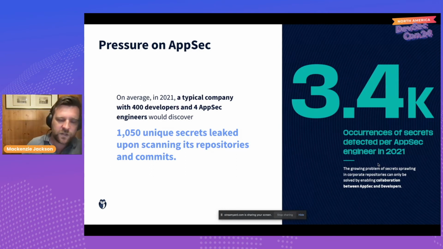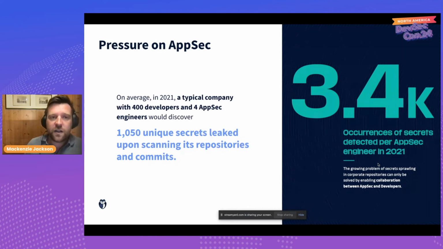So at GitGuardian, we took the average of our larger customers. The average of them was a company with about 400 developers, so 400 engineers. So a fairly sizable company. Now, in a company this size, we found around about 1,000 unique secrets. So that's huge. So we look at Twitch. Well, Twitch is a whole lot larger than that. We found 6,000. It's pretty much on par. So it's a huge problem. And, unfortunately, attackers know this too.